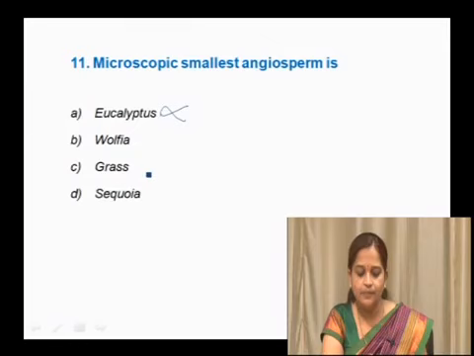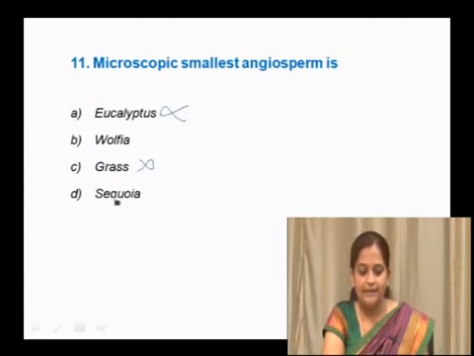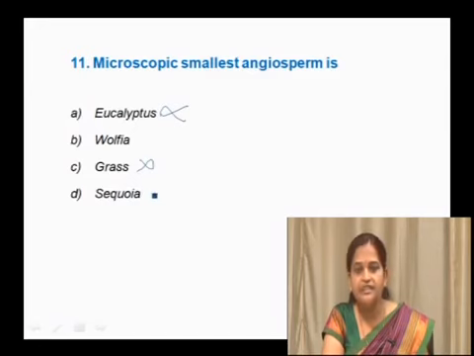Grass is a small herb we can see with our naked eyes, not so small that we need a microscope. So grass is also not a correct example for the smallest angiosperm. Sequoia is the tallest tree, belonging to gymnosperms. So sequoia is also a wrong option.